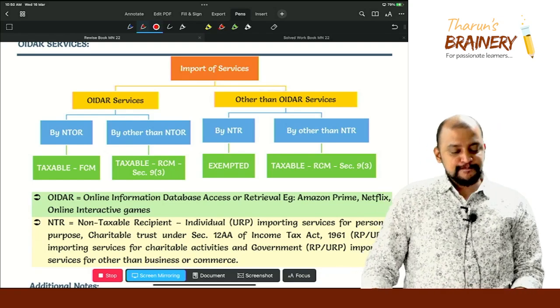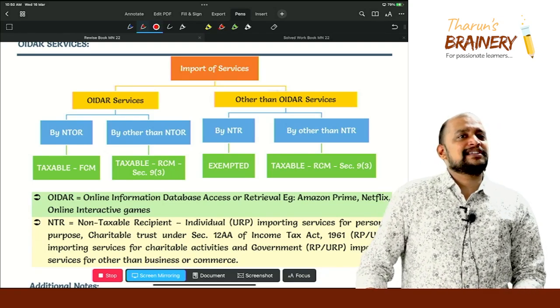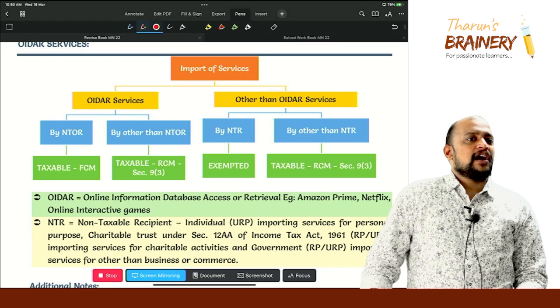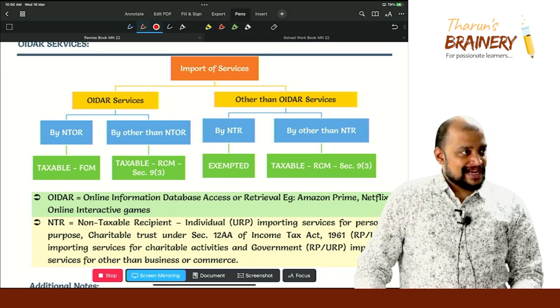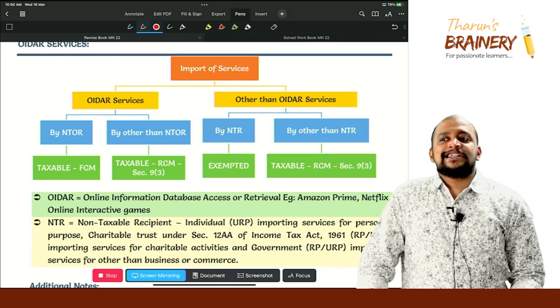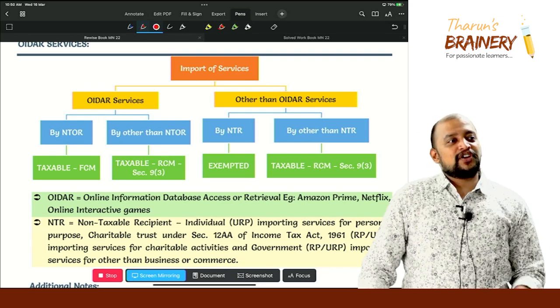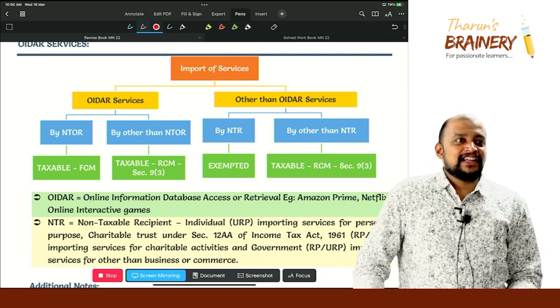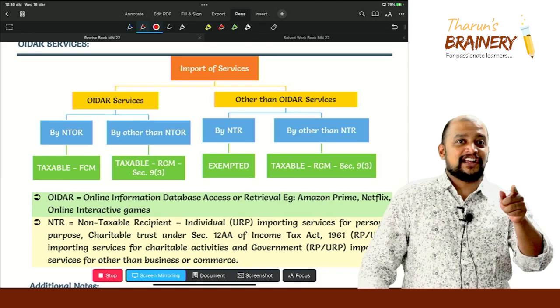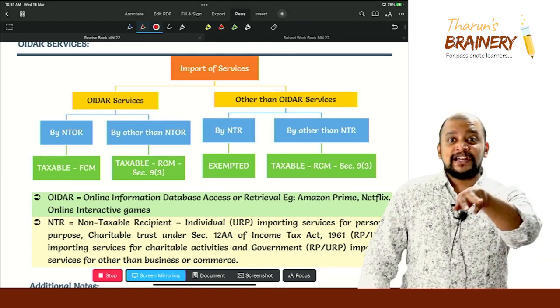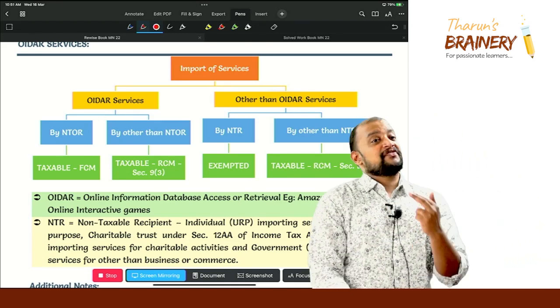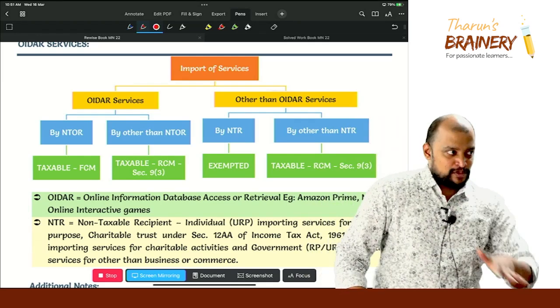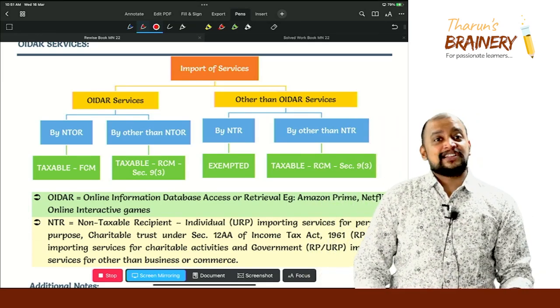Then online live classes. Will online live classes come under OIDR? No, because if the faculty is not there, they will not be able to see, so it is not automated. Yes, it is mediated through internet, but if the faculty is not there, they will not be able to see, which means that it is not OIDR.